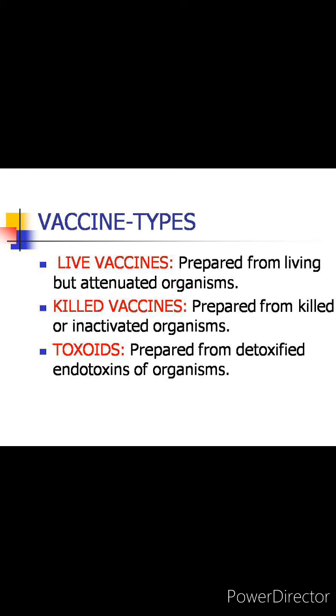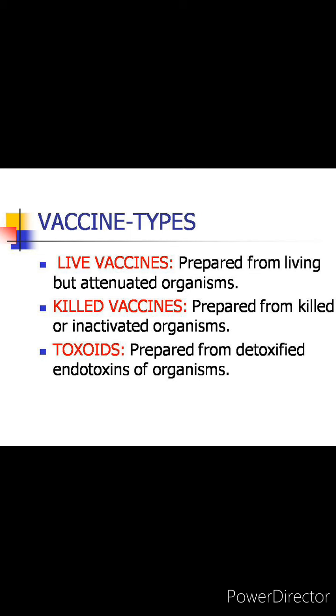Now coming to the killed vaccines. In these vaccines, the organisms are inactivated or killed by heat or chemicals like phenol, beta-propiolactone, etc. These microorganisms cannot replicate at all. Therefore, the immunity which is provided by these vaccines is short-lived, and it requires multiple doses. Usually they are given in multiple doses in the primary course, that is 2 to 3 doses are given. This is followed by a booster dose subsequently. And immunity lasts shorter than with the live vaccines.